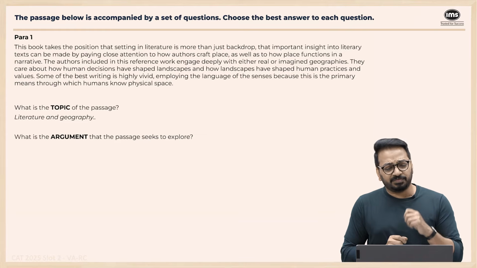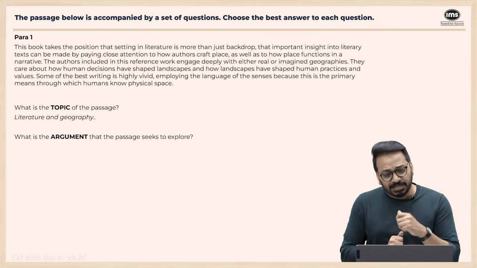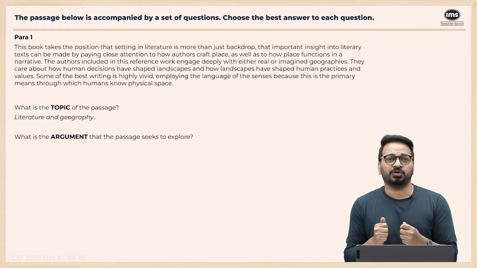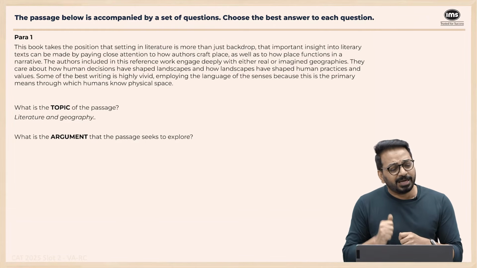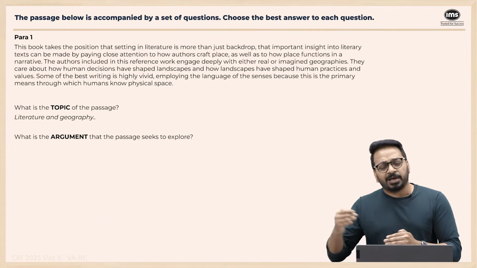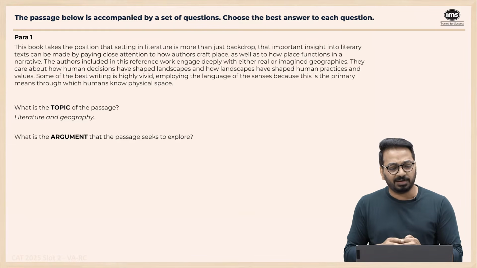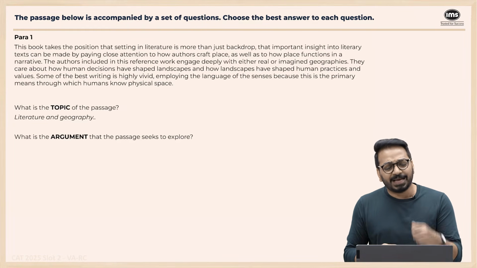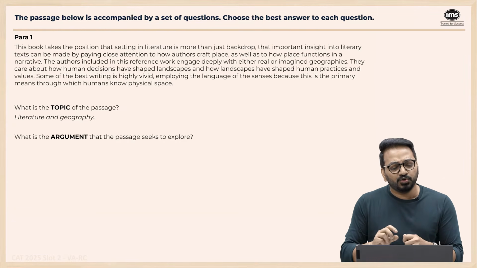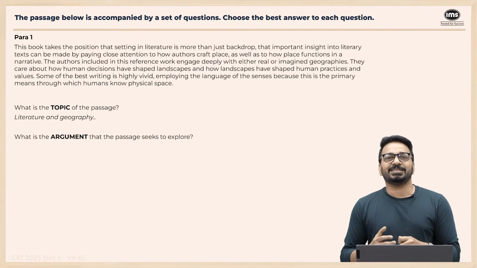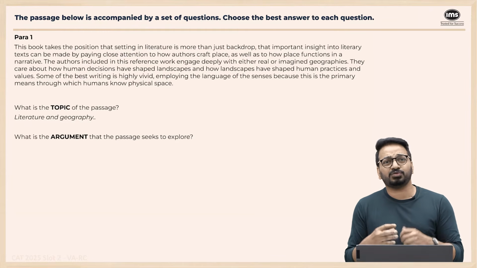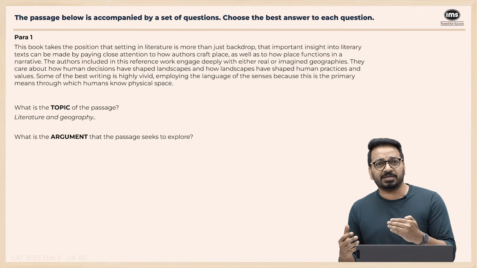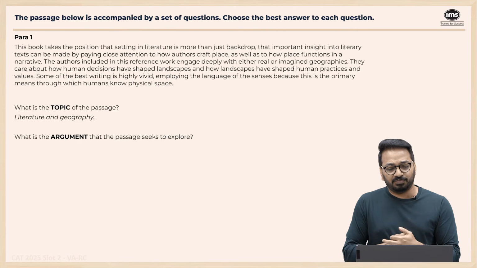The authors included in this reference work engage deeply with either real or imagined geography. So they're engaging deeply with the geography. Whether it's real or imaginary, doesn't matter. They care about how human decisions have shaped landscapes and how landscapes have shaped human practices and values. Some of the best writing is highly vivid, employing language of the senses, because this is the primary means through which humans know physical space, right? So it's saying that, okay, the way the author describes a place in literature, they've taken books that show how human beings have influenced the landscape, and the landscape has influenced human beings, right?